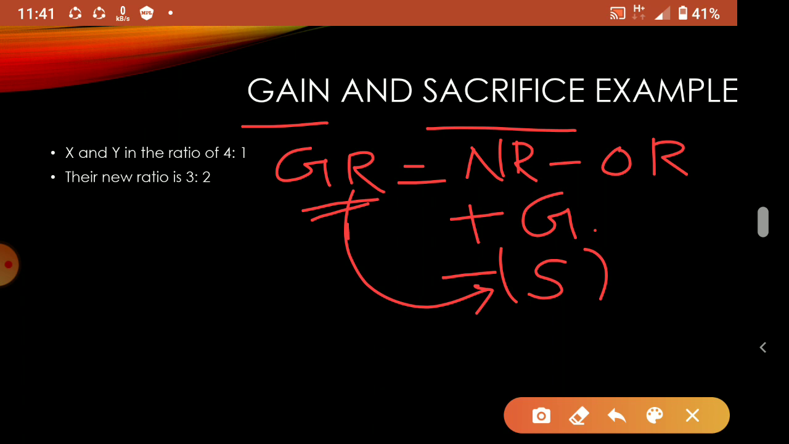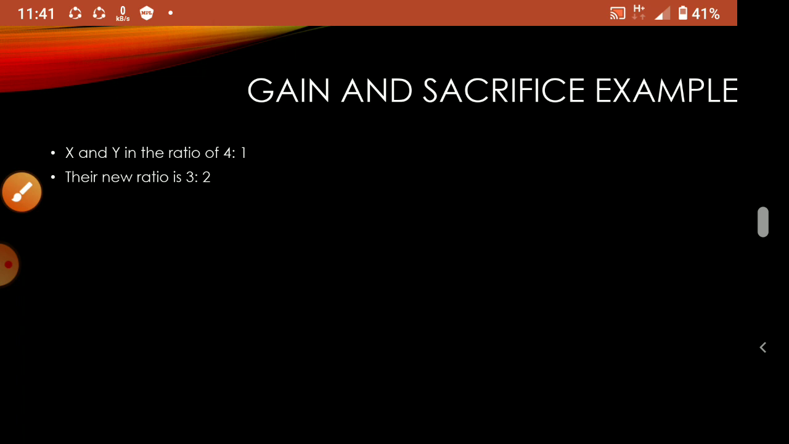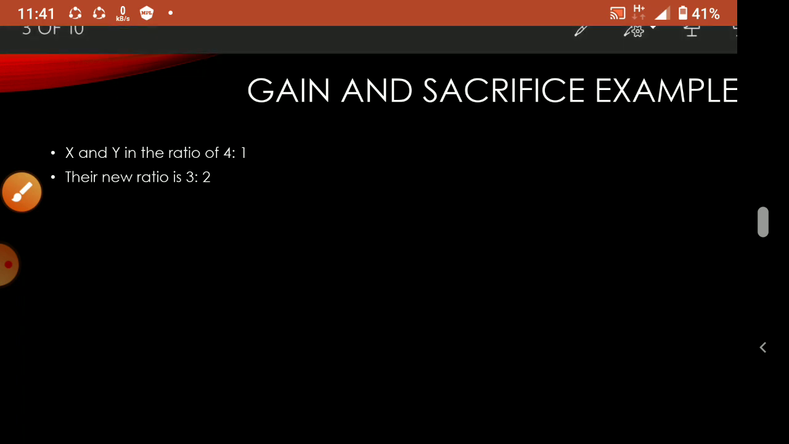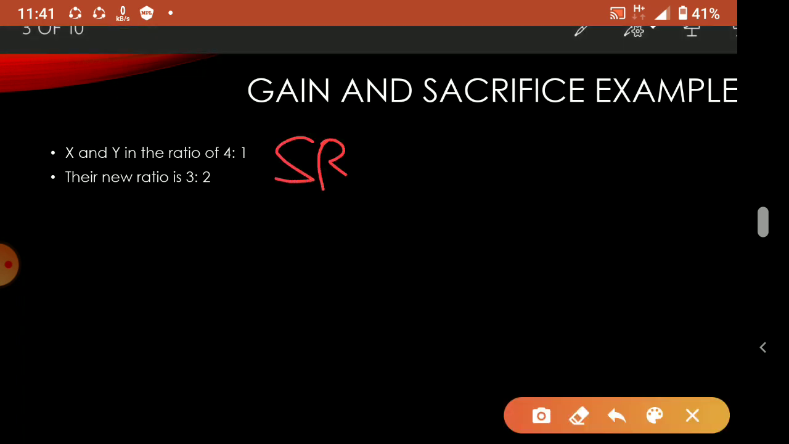If suppose the answer is coming 0, then no sacrifice, no gain. Understood? So these three situations you can see, or you can use the sacrificing ratio equation. So sacrificing ratio equation means just the reverse of the gaining ratio equation. Sacrificing ratio, how we can write? Old ratio minus new ratio.